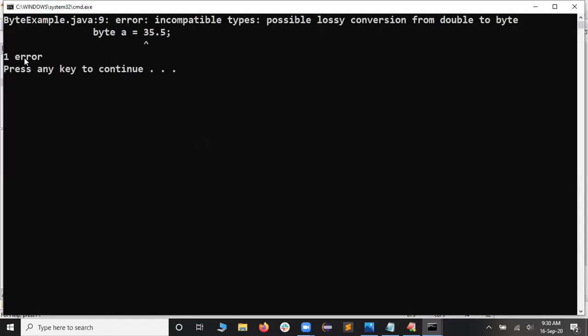So compilation, and you can see that during the compilation itself I'm getting the scolding. You can read it here: incompatible types, possible lossy conversion from double to byte. So what is this double and all? If you have seen the chat, it comes somewhere in the floating point, right? Float and double. To understand this particular line, you should be attending the class with respect to typecasting. I'll be doing the typecasting: what is typecasting, what are the types of typecasting available. All those things I'll be doing. So in that class you'll be understanding this line. But can you give it here for the byte?